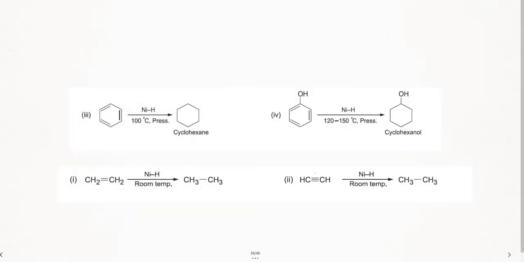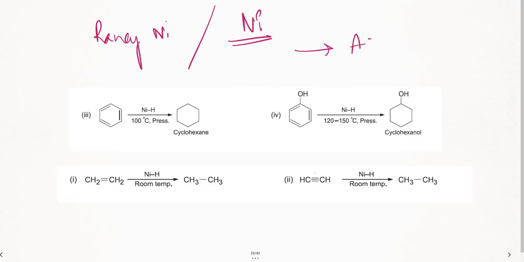Further, let us take the next catalyst, nickel. Basically, we call it Raney nickel also. Whenever you see nickel in the reaction, the only thing you need to remember is it's going to add hydrogen. This is the concept. In this case, it has added hydrogen, benzene to cyclohexane. This is again a 10th class reaction. You have taken alkenes, you've added nickel.